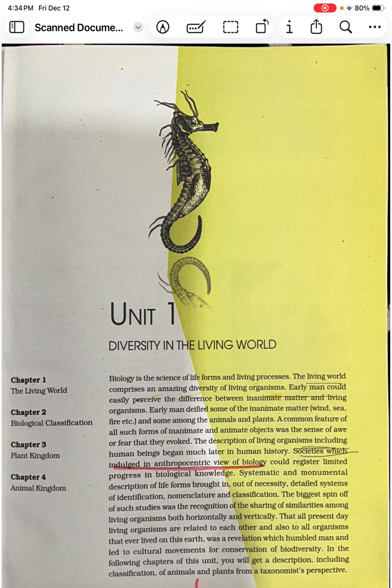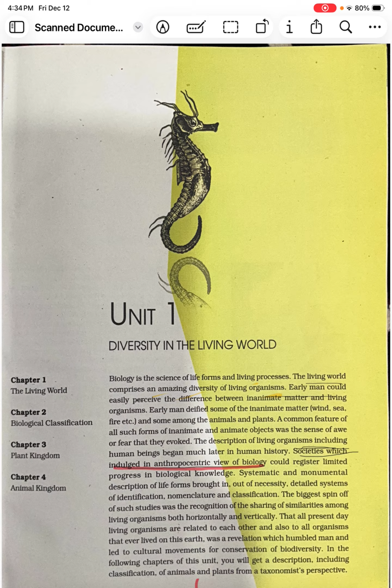Along with that, the last one being classification. So once you identify, once you name, the last step is the classification here. So how do you classify? Based upon its structure, its anatomy, or maybe its ancestral relationship, it will be placed or presented in a particular order, which is called classification. So these are the three basic rules which are followed in biology to explore or to know a particular organism.